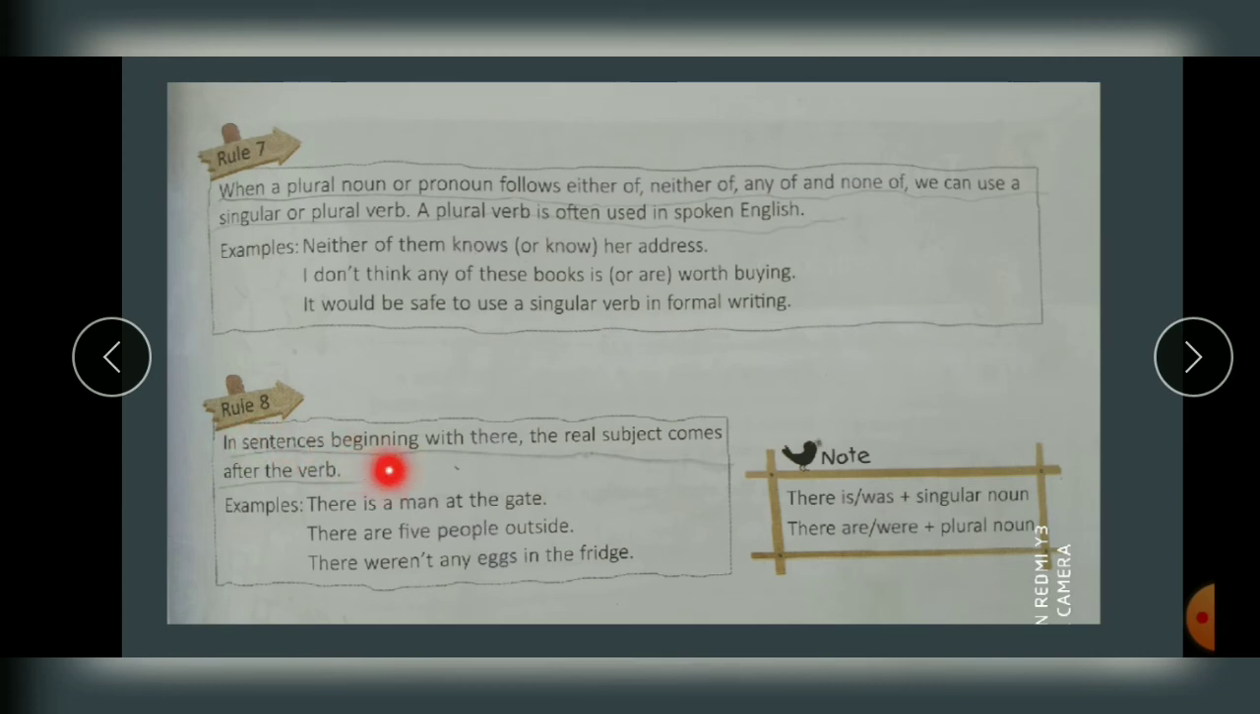In sentences beginning with there, the real subject comes after the verb. Now if there is a sentence with there, okay, then what will happen? Your subject, now what happens till now? Your verb comes after the subject. Have you noticed? Your verb comes after the subject, right? But if your sentence starts with there, then your subject will come after the verb.